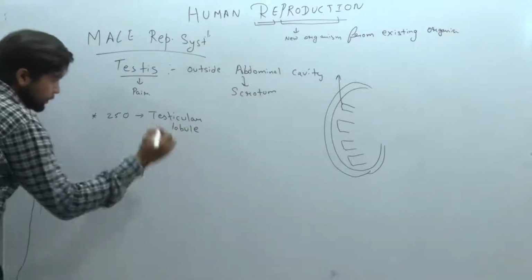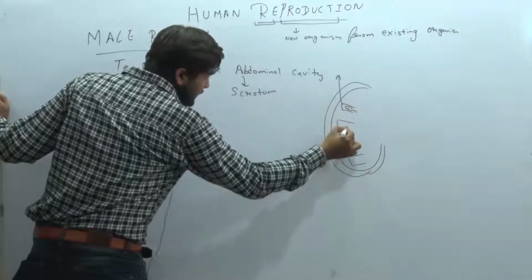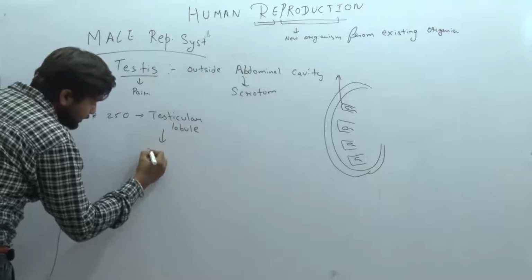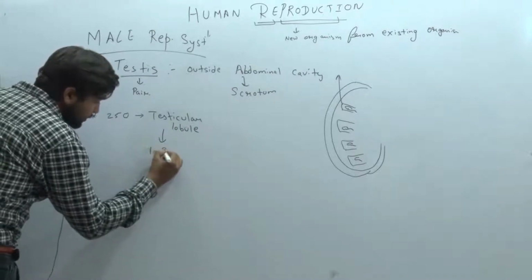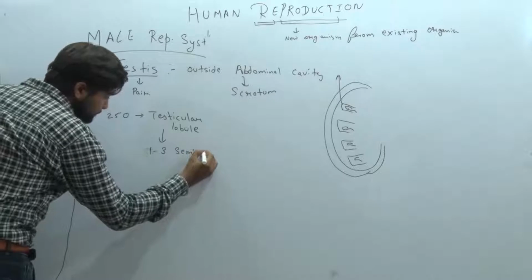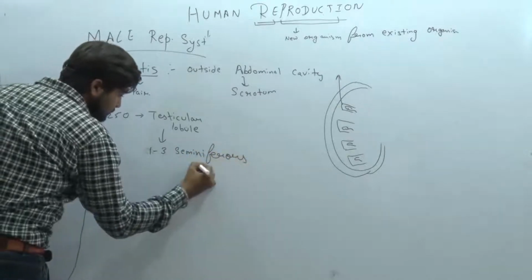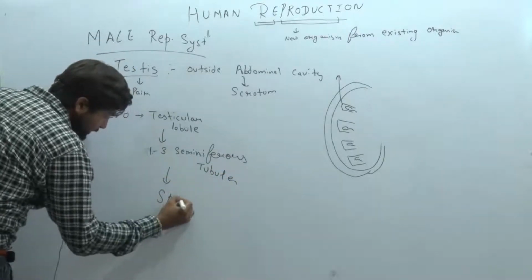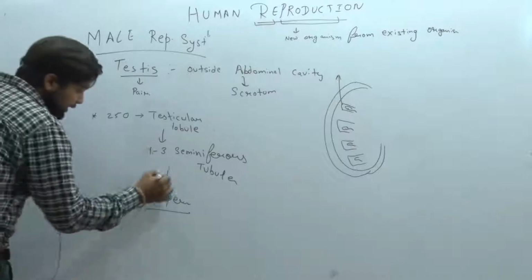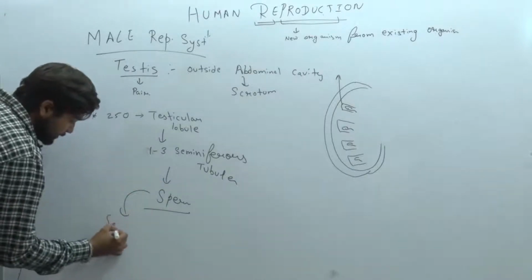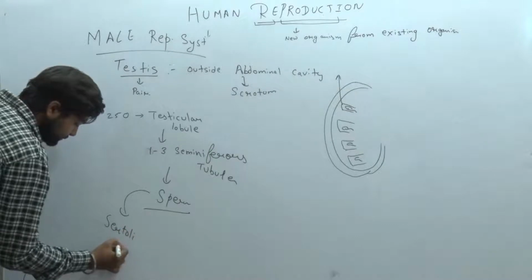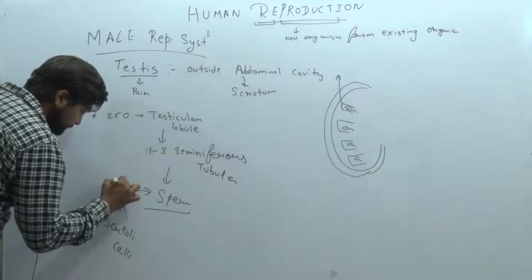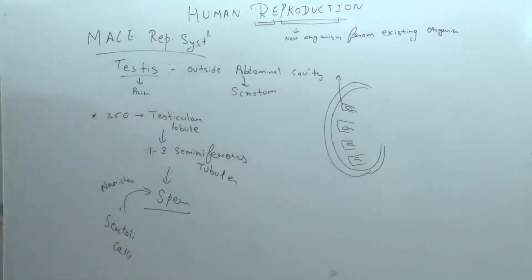Each testicular lobule contains tubes named seminiferous tubules. How many tubes does each testicular compartment contain? One, two, three seminiferous tubules. Clear? And what do these tubules form? Sperm, with the help of male germ cells, and that sperm is nourished by Sertoli cells. Clear?